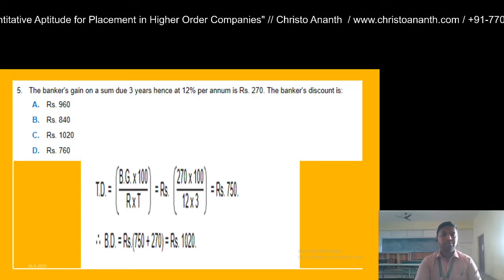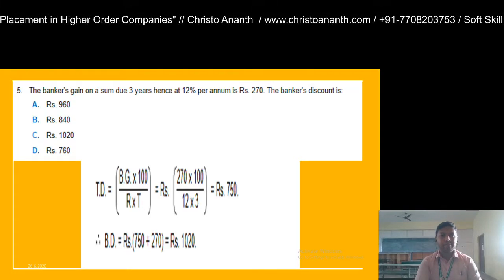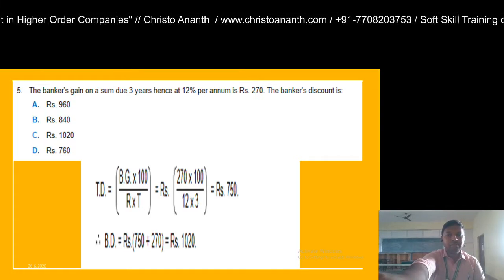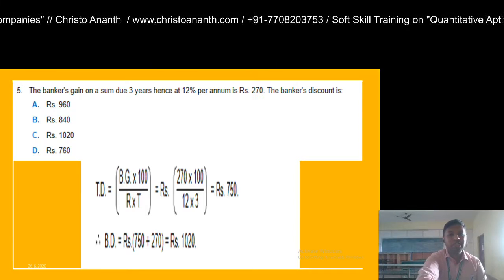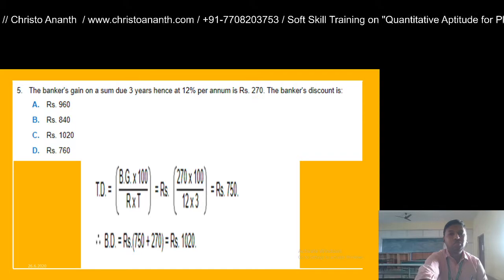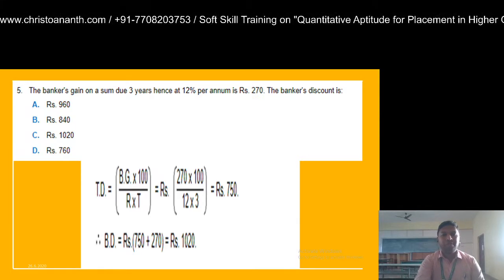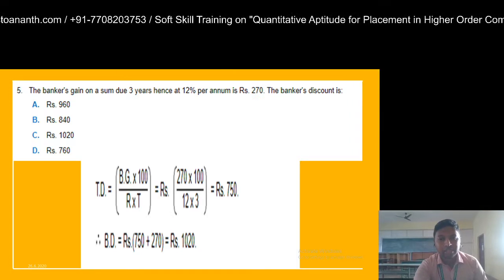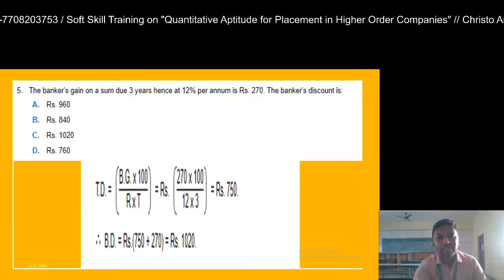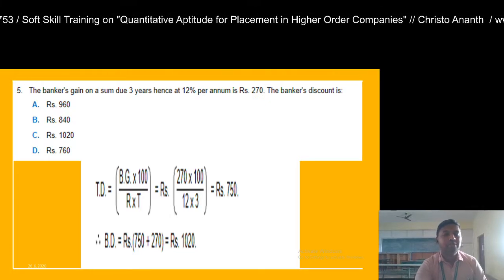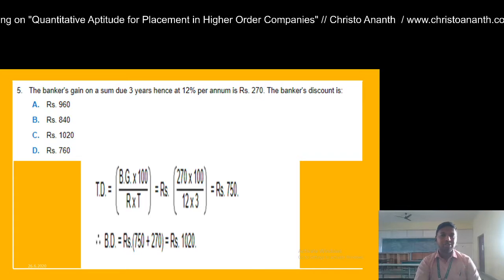True discount is equal to banker's gain into 100 divided by rate into time. Banker's gain is given as 270. So 270 into 100 divided by 12 into time, 3 years. If you cancel 3 for 270, it is 90. So it's 9000 divided by 12. Once again you go with 3, you get 750. So true discount is equal to 750.